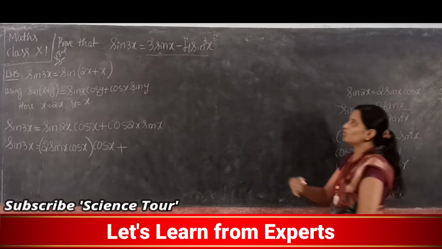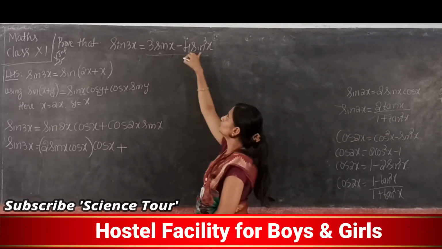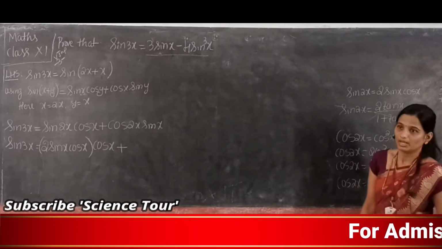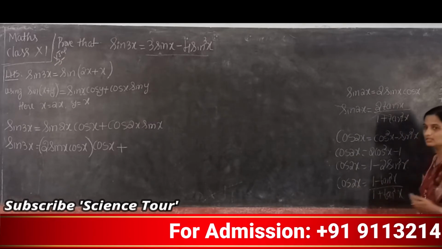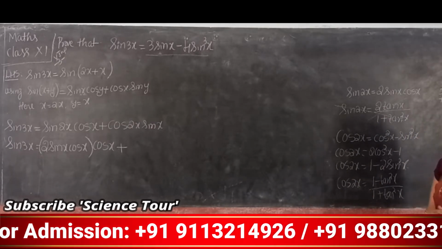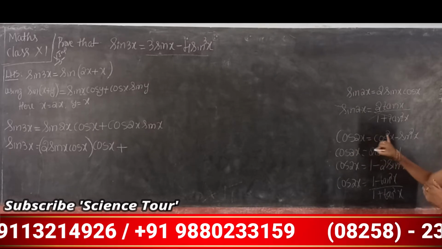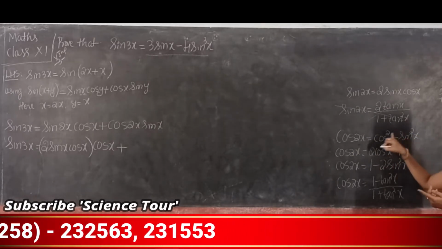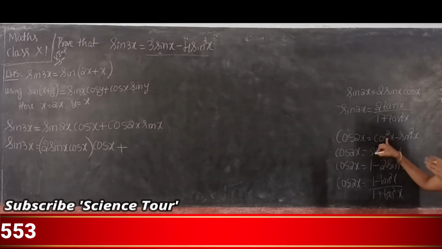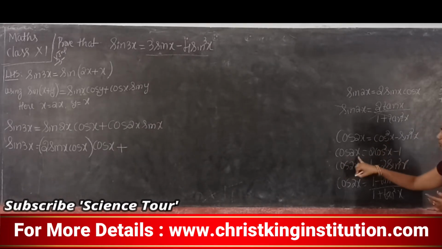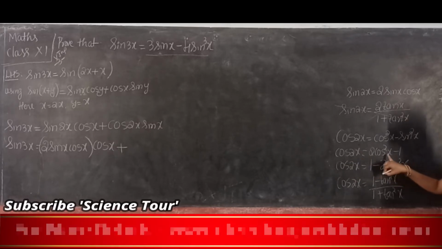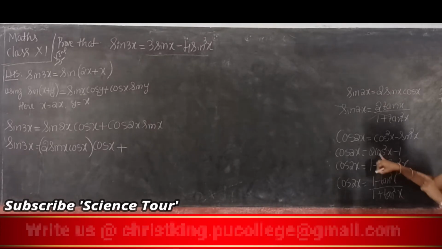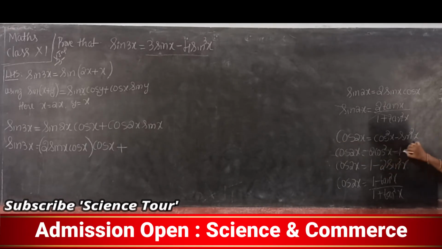I need as what? 3 sin x into sin, right? Means I need only sin function. Now from these formulas, are there any sin function formulas? See, cos 2x is cos square x minus sin square x. So here is sin square but also one more cos square. So we'll select the best one. Which one is it? Cos 2x is 2 cos square x minus 1. Here the only function is cos function. Is it applicable here? No.